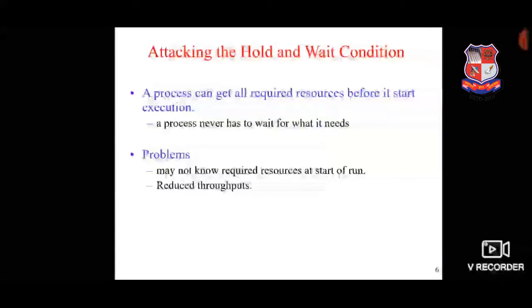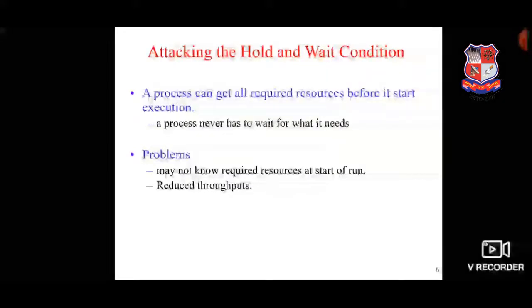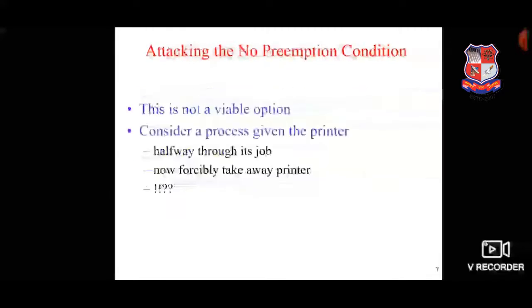What are the problems? One is reduced throughput. It reduces throughput as resources are held by processes even when they are not needed. And the second problem is that a process may not know the required resources at the start of its run. All processes may not know how many resources they want. So these are the problems. Practically, the hold and wait condition is also not possible.